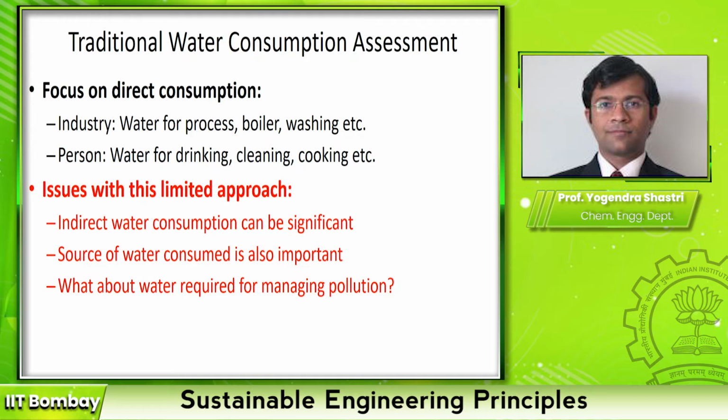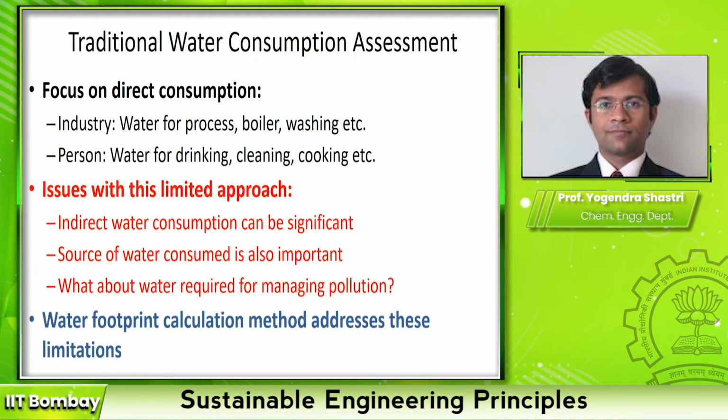So the indirect water consumption is often very important. Secondly, the source of the water consumed also needs to be properly analyzed. Whether it's direct rainwater or surface water or groundwater, that source also makes a difference on how sustainable the water consumption is. Third thing, these calculations often ignore the water required for managing the pollution. So there are these limitations in the traditional approach of quantifying the water consumption, and the method of water footprint calculation that we will see subsequently addresses these limitations.